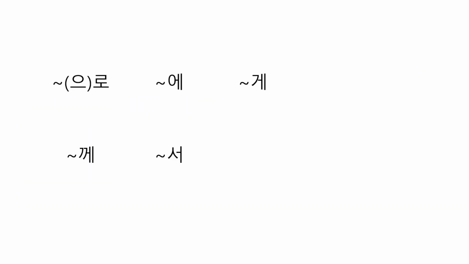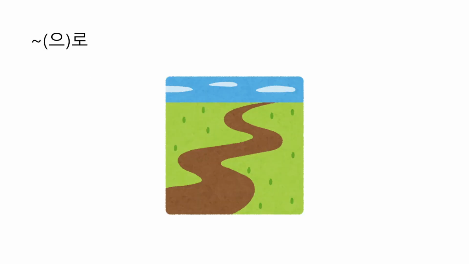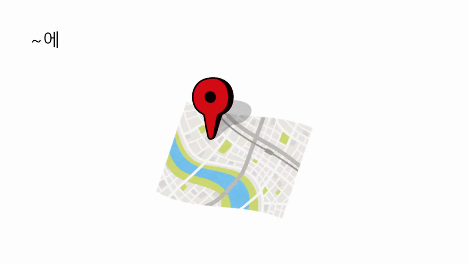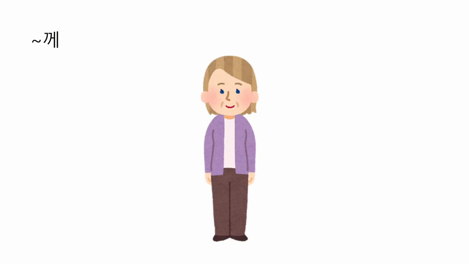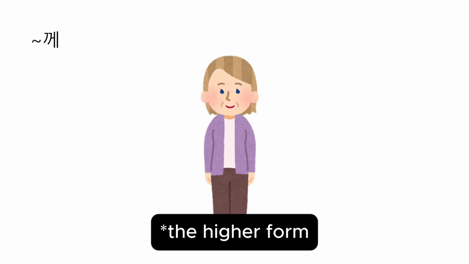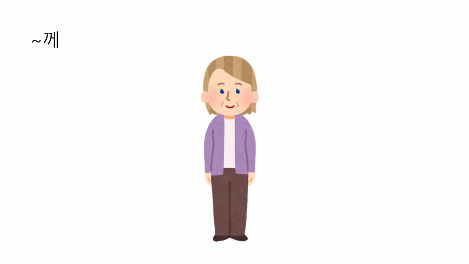Let's take a recap. I'll show you the most fundamental and original meaning of simple particles first. something으로 is about a way. something에 is about a specific place. someone게 is about a person. someone께 is a higher form of someone게, so you can use them to your boss, your teacher, your superior, or to elders. something서 is about an origination.